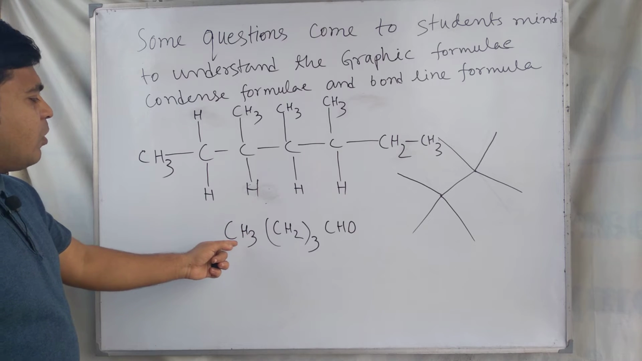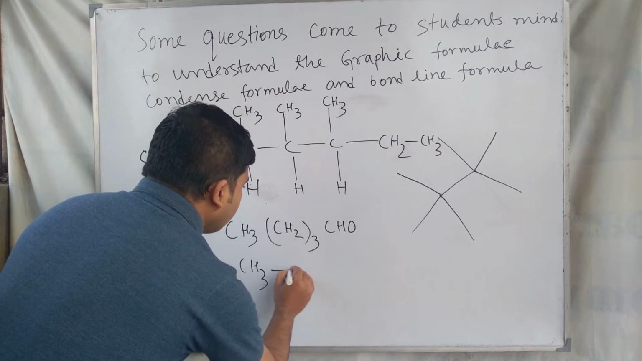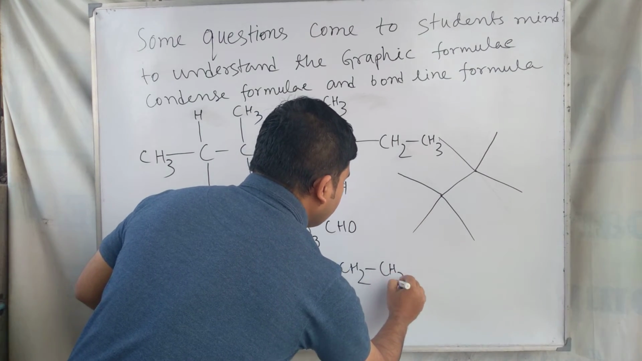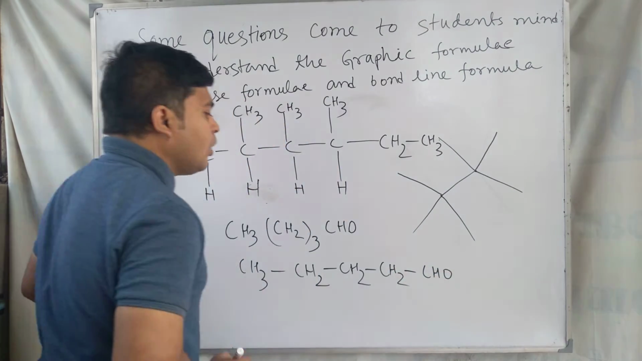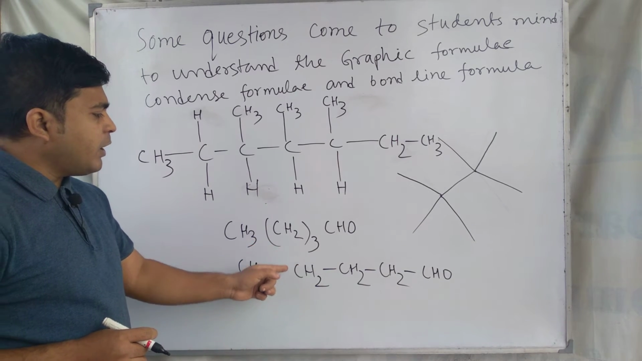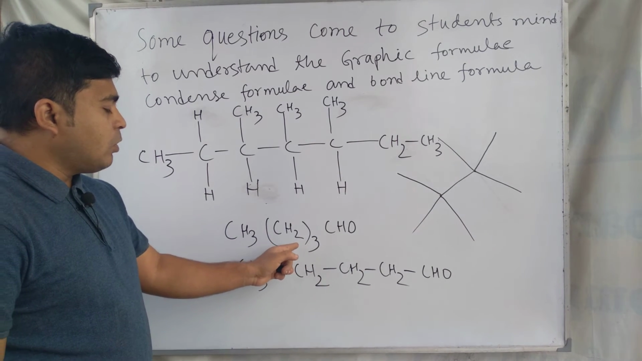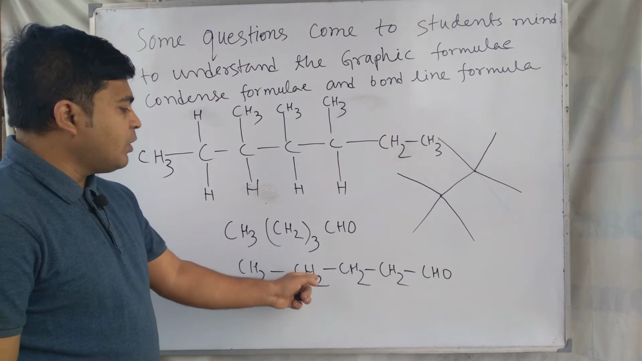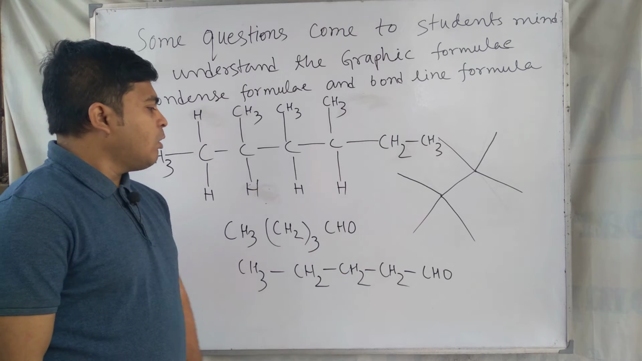When you write the structure in condensed formula, like CH3 (CH2)3 CHO. This means CH2 we have to write 3 times, this CH2 group. So here 3 CH2 groups are present, and for this reason CH2 CH2 CH2 and CHO. So for this reason this 3 is written.